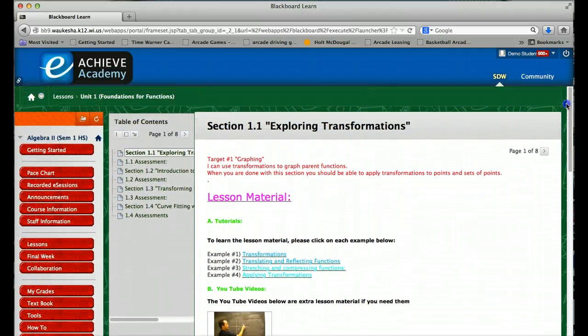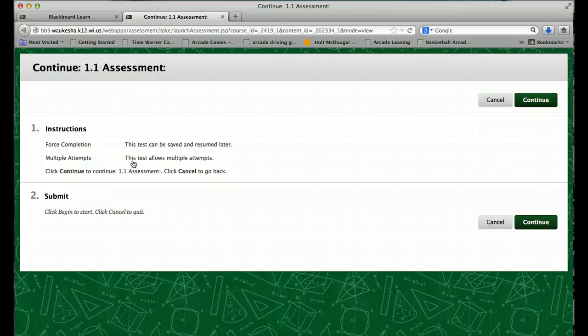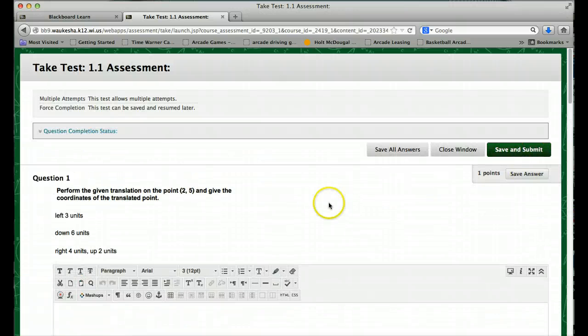Now let's say you're ready and you think, I've got it, I can do the problems now. So you go to the next thing below the lesson, which is the assessment. Every lesson has an assessment. So we click on that, hit continue, and here's the assessment. Question number 1 says: perform the given translation on the point (2, 5) and give the coordinates of the translated point. Left 3 units, down 6 units, right 4 units, up 2 units.